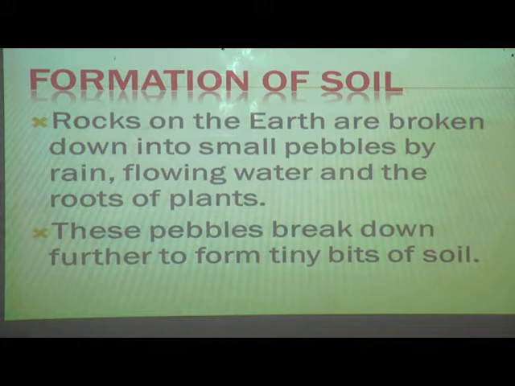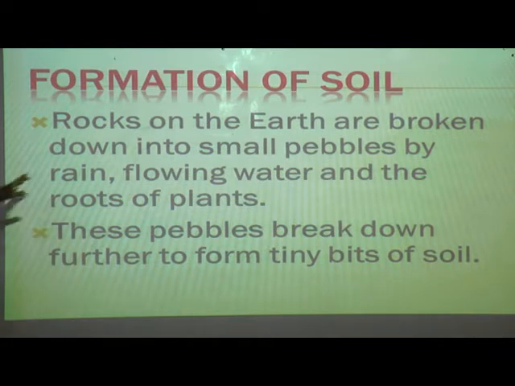As the river is flowing, what does that water bring? Yes, you are correct, it brings soil and what else? Small pebbles with the sand it will bring, isn't it? Yes.